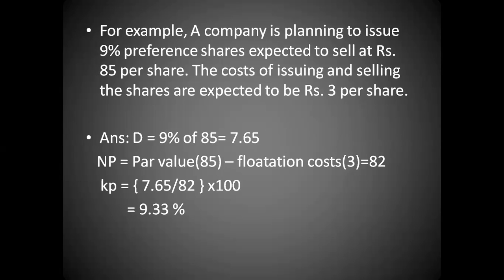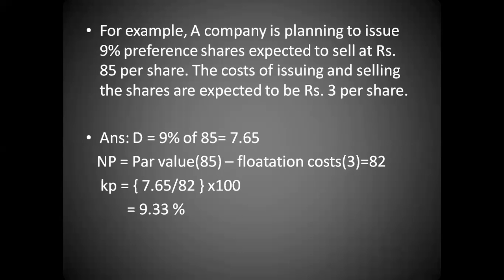Now par value is 85 and flotation cost is 3 rupees. So we'll simply subtract these two figures and the figure that comes out is 82, which is the net proceeds. So the cost of preference shares will be dividend divided by the net proceeds into 100. So 7.65 divided by 82 into 100, which gives us 9.33% as the cost of preference shares.